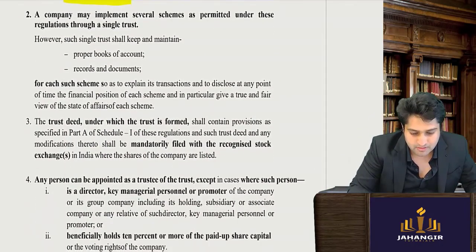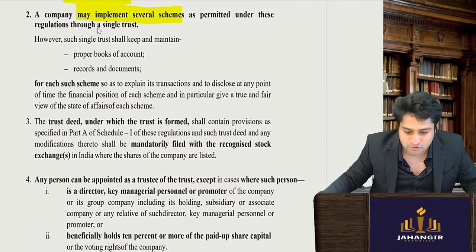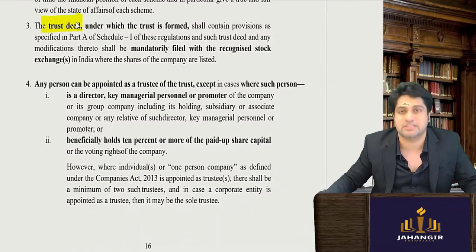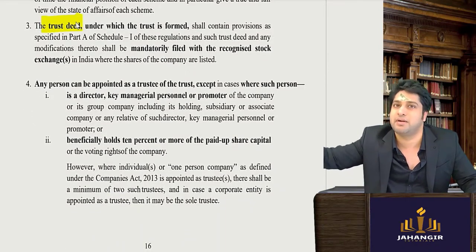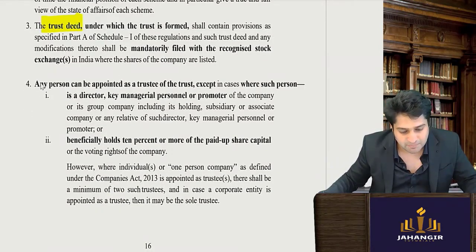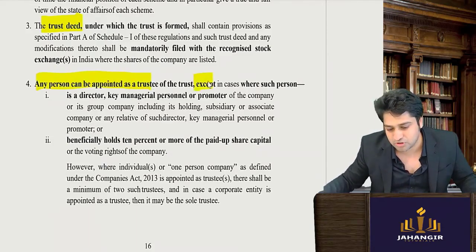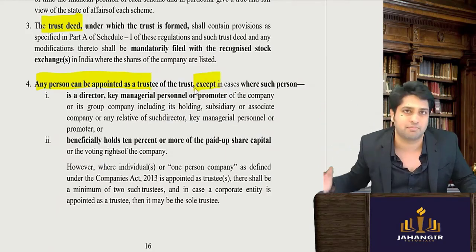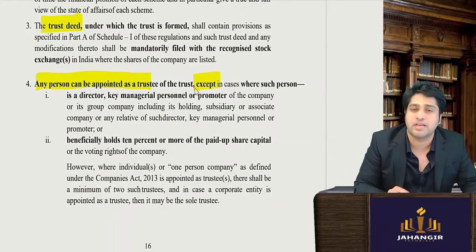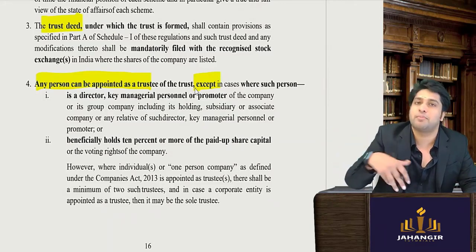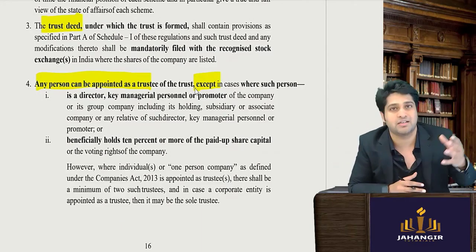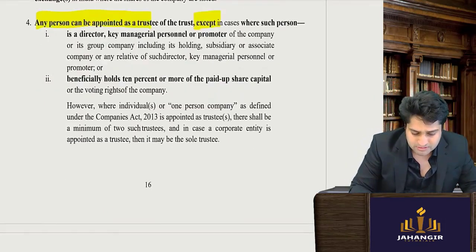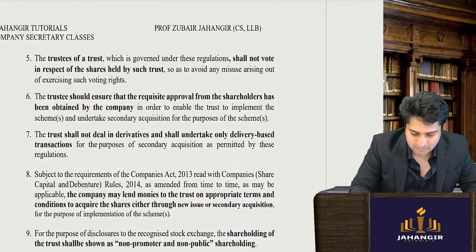Then a company may implement several schemes through one trust. Very simple. A trust deed will be made. Obviously, if a trust is there, there will be trustees and a trust deed. Any person can be appointed as a trustee as long as he is not connected with the key people of the company, because this trust is for the benefit of employees and it is to protect from any director, etc. So we want an independent, impartial person. So this is their implementation.